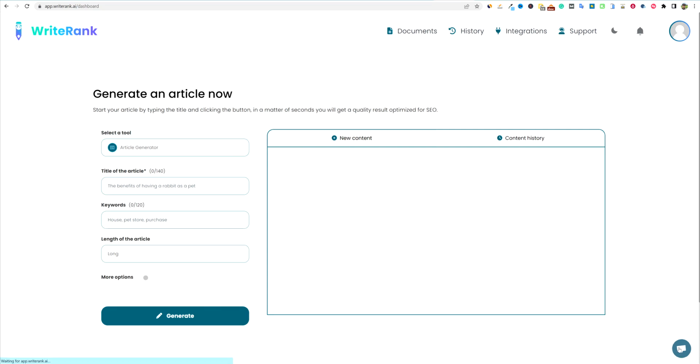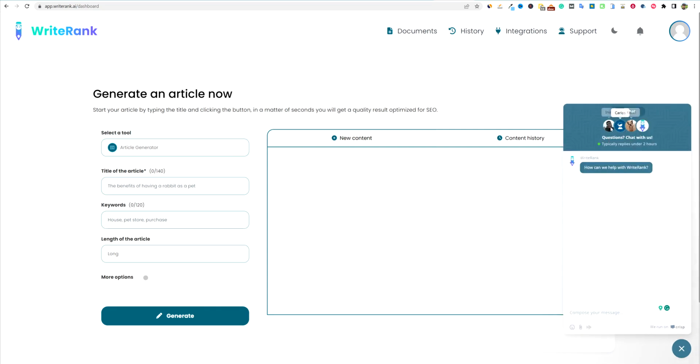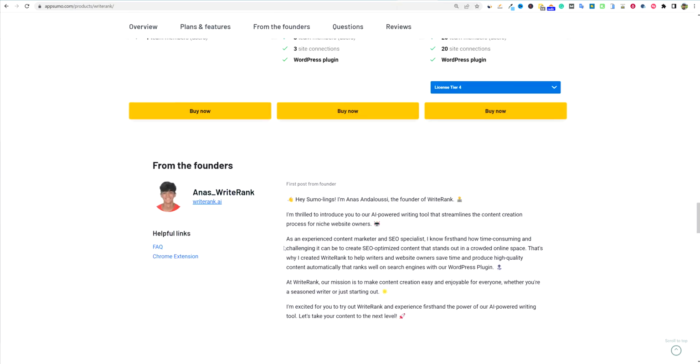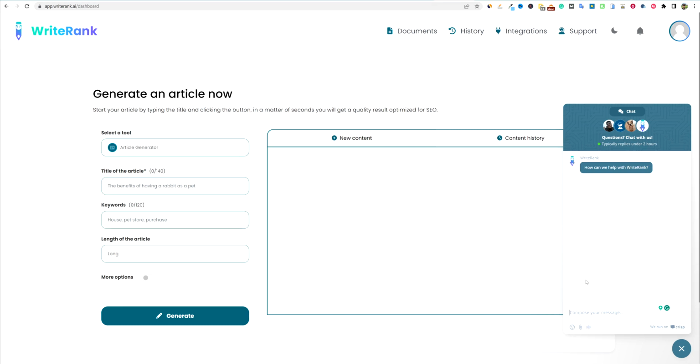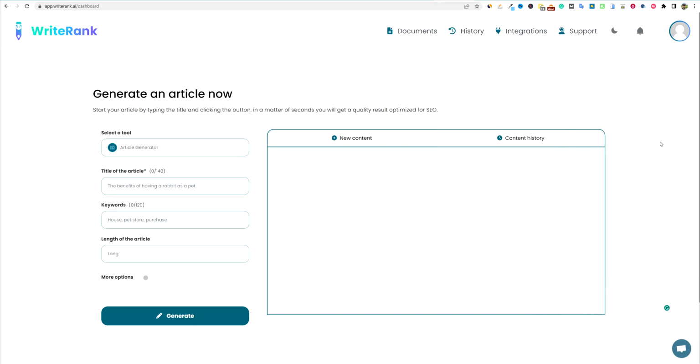They do say that they have live support right here, so we can actually come in here and you can see the people that are actually on. This guy right here, Irvin, is the guy that we just saw over here on AppSumo answering questions. Let's come over here. You'll see Irvin is right here. So I like to see those things match up. That's pretty cool. They say that they do have good support and a quick reply report.